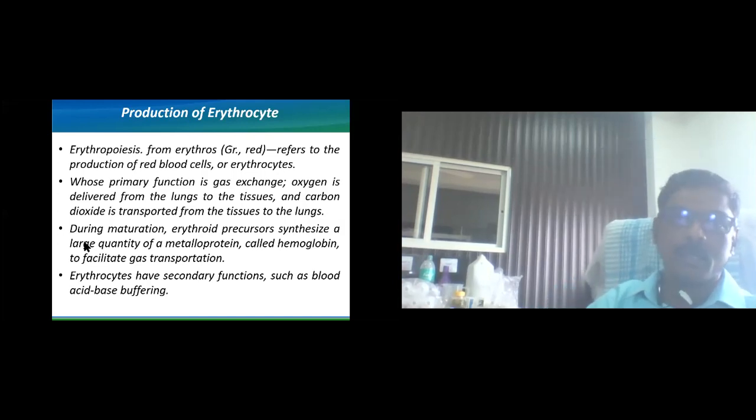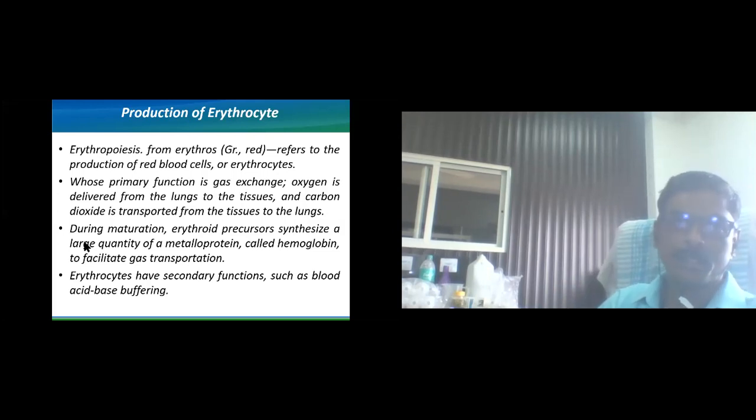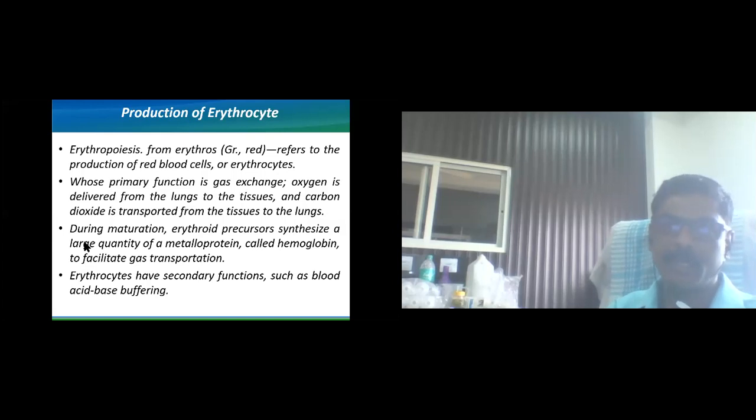Okay, Santosh, I can manage. Erythrocyte production. So erythropoiesis, the term erythros means red and refers to the production of red cells or erythrocytes, whose primary function is gas exchange.